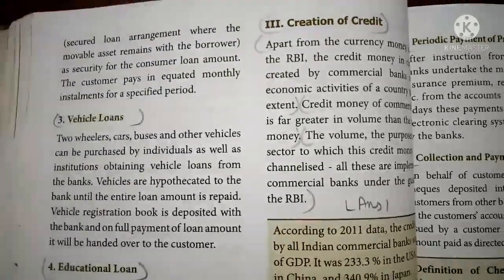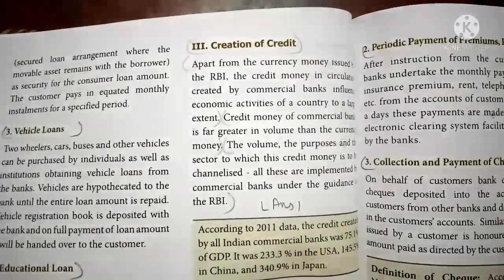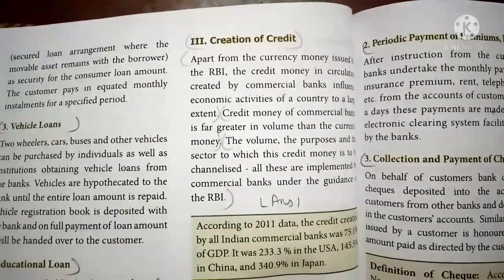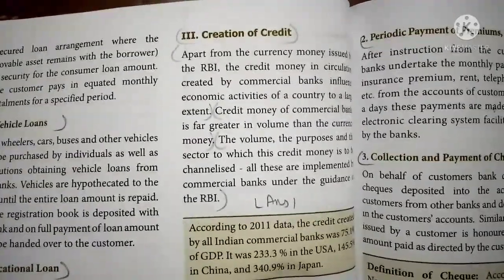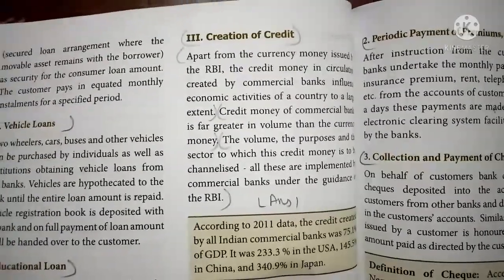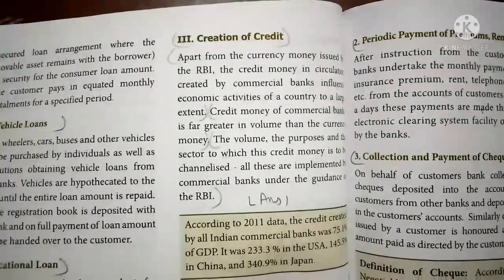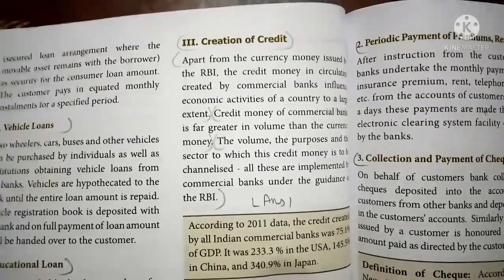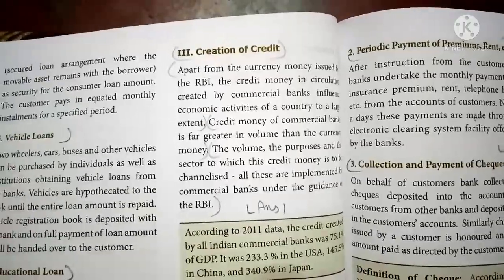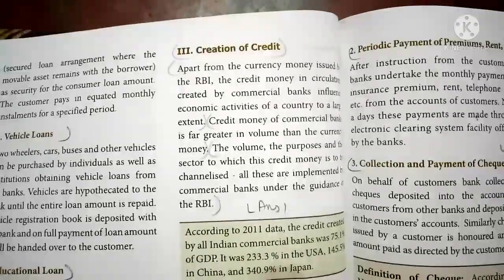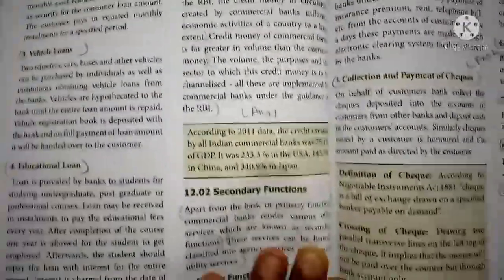Creation of credit. Apart from the currency money issued by the RBI, credit money is circulated, created by the commercial banks, and influences the economic activities of a country to a large extent. So the credit money of commercial banks is far greater in volume than the current money. The volume, the purpose and the sector to which this credit money is to be channelized, all these are implemented by commercial banks under the guidelines of the RBI.